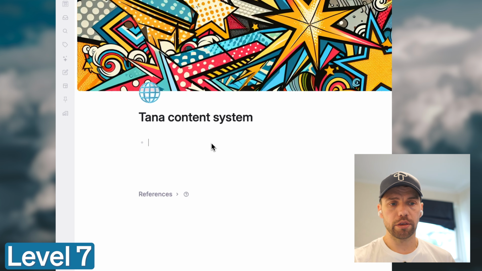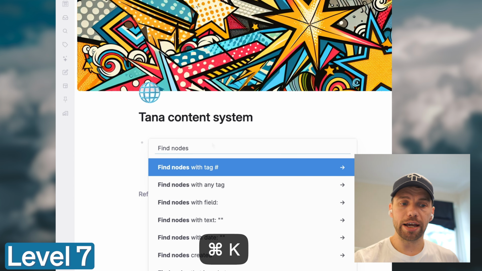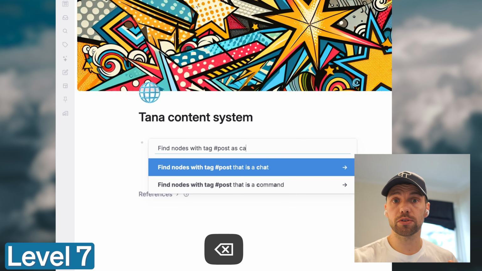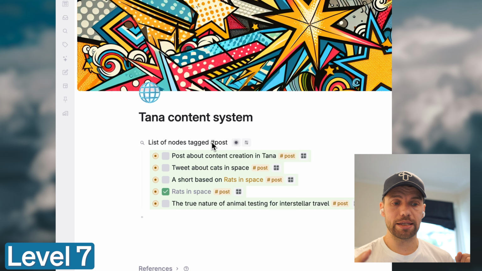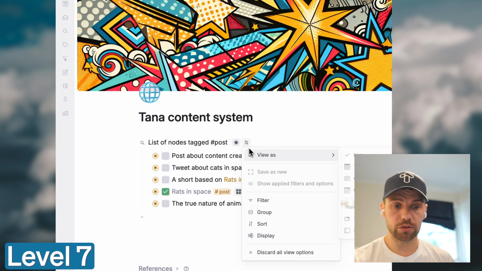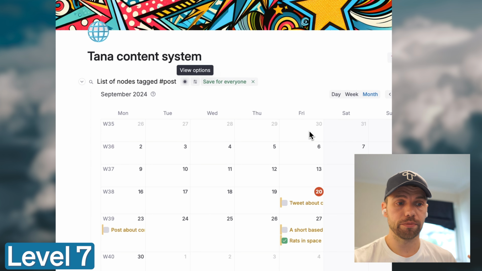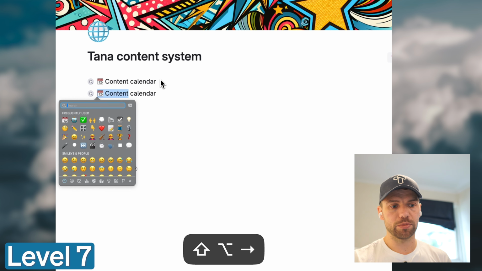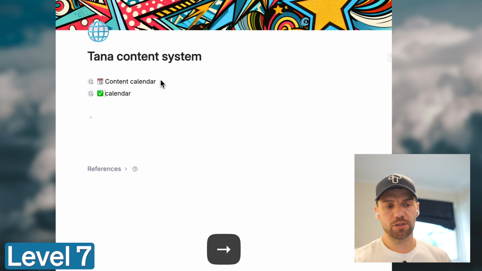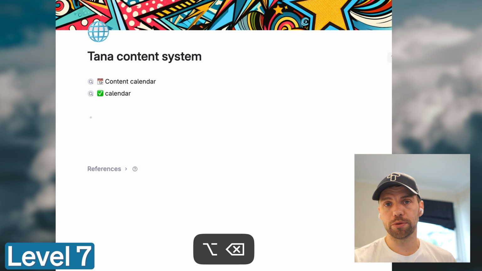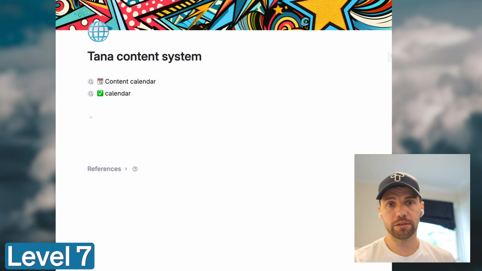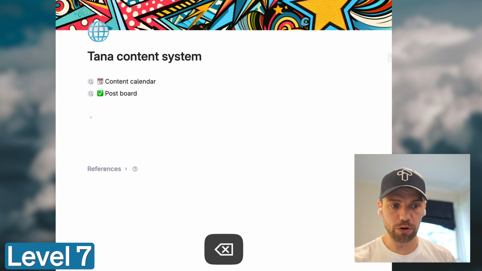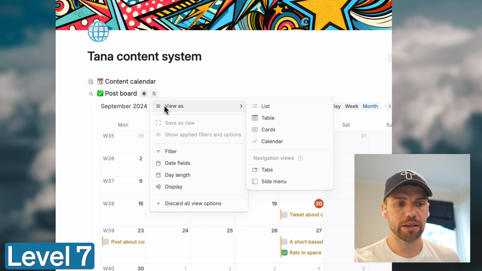So underneath a top node, I add some searches. First, I'm adding a search for all posts, and I'll put them as a calendar view and call this the content calendar. And I'll just duplicate this because I want exactly the same search, but this is just adding a board for all the posts, so I can view them in kind of a Kanban, task-like flow board view instead.